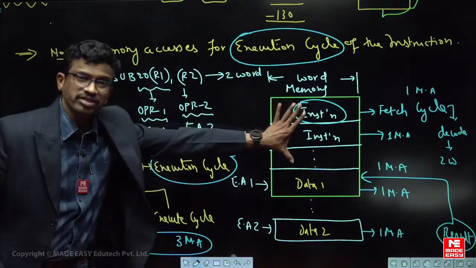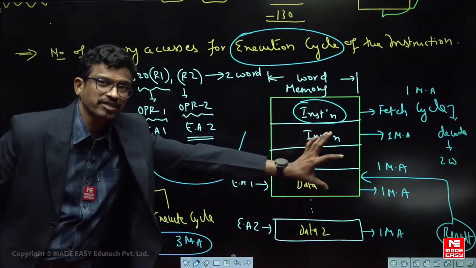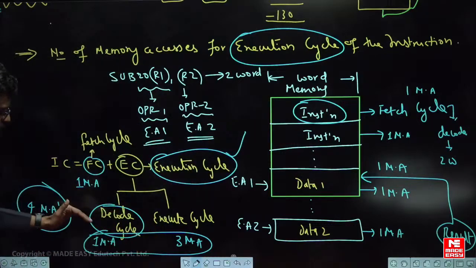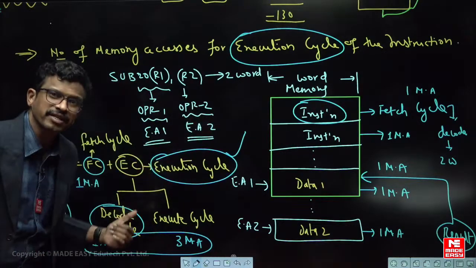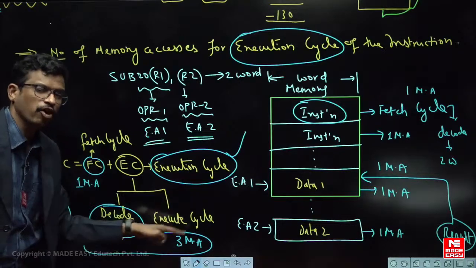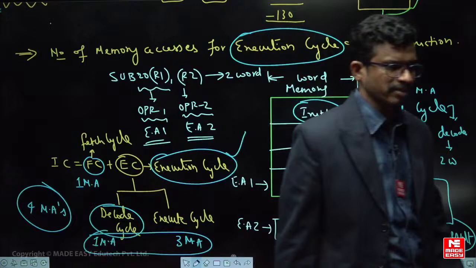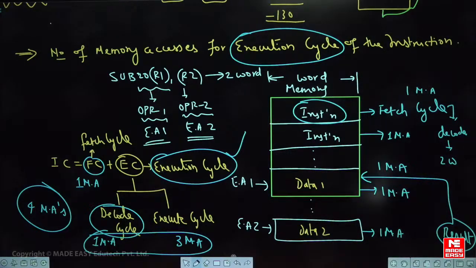So if the instruction were 3 words, the first would be the fetch cycle, then 2 memory accesses for the decode cycle, to bring the total instruction in. Then all the next accesses come under the execution cycle only, right? So like this you can have 4 memory accesses. Got it, everyone? These are second level, advanced level questions.